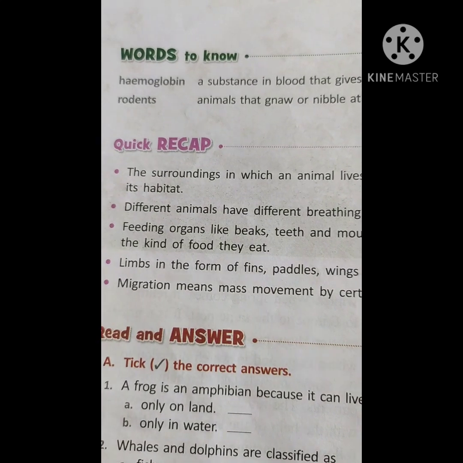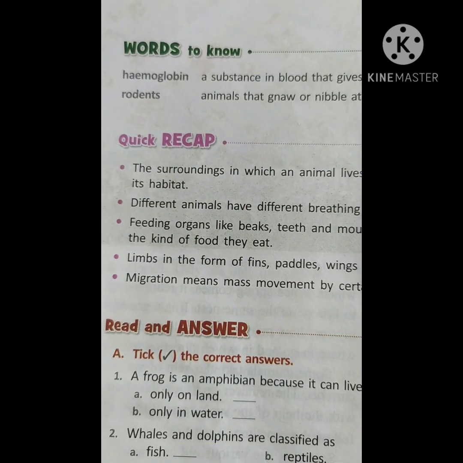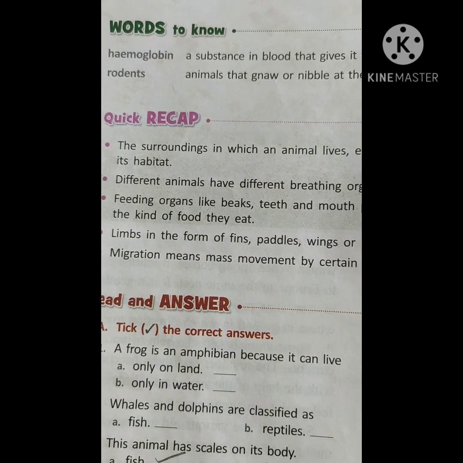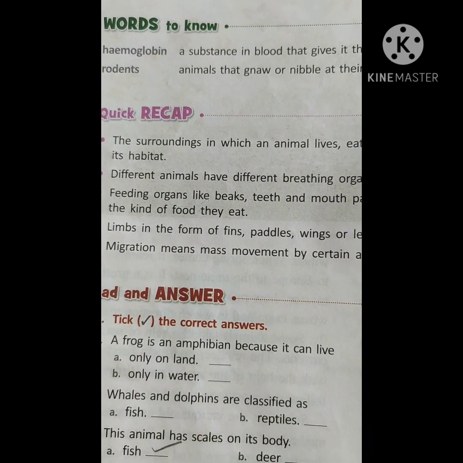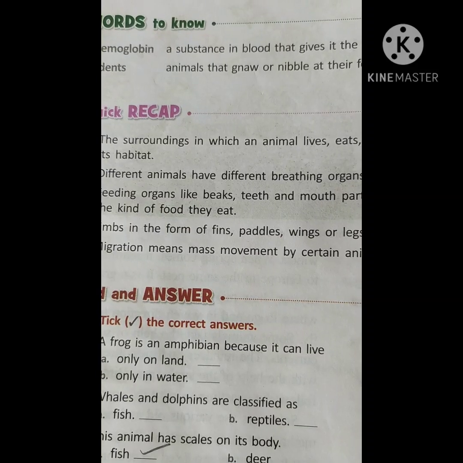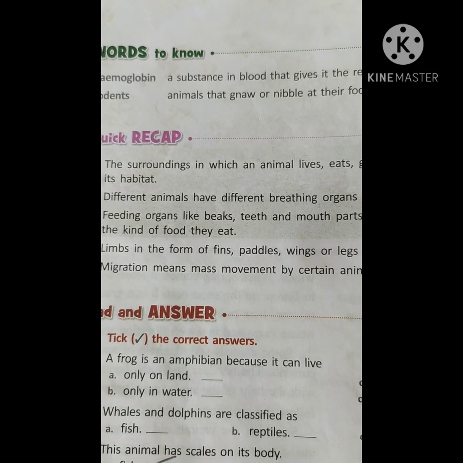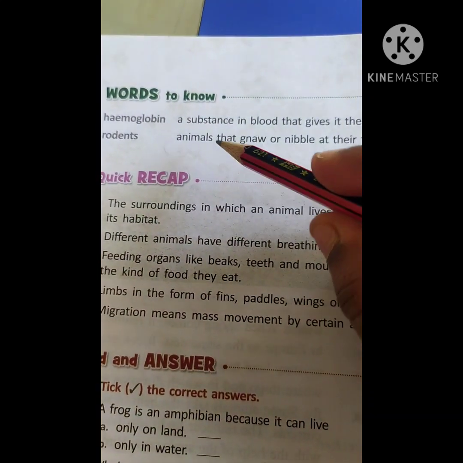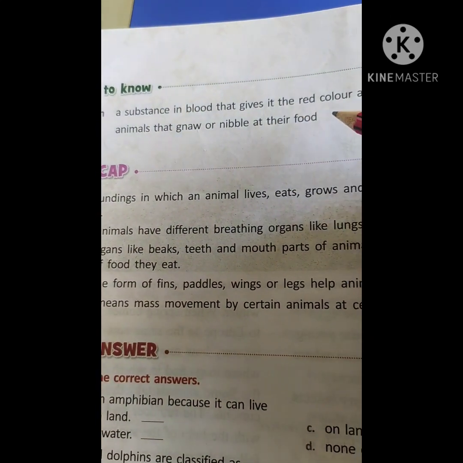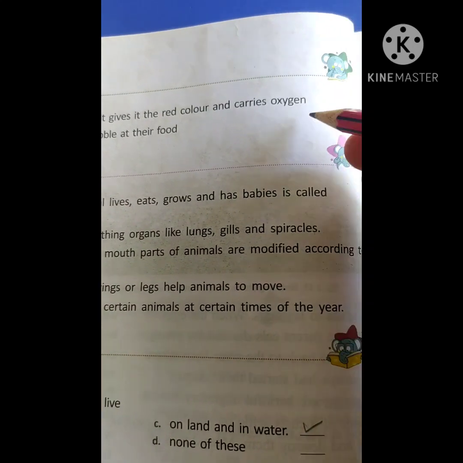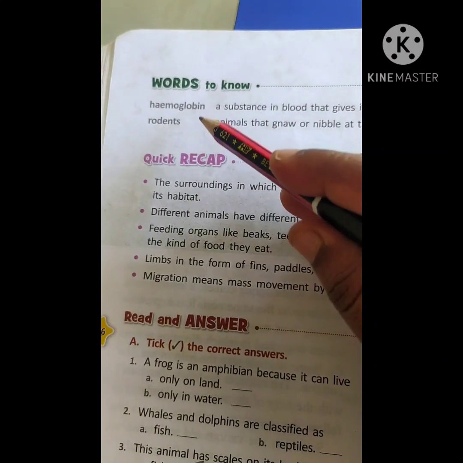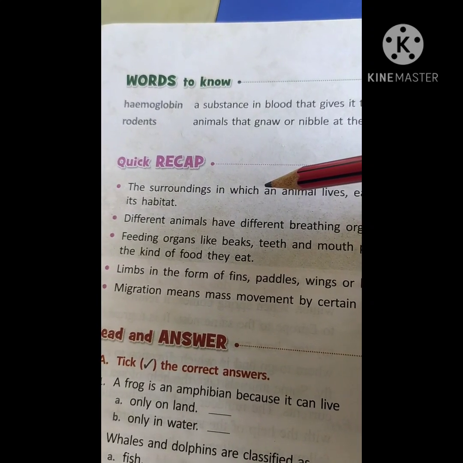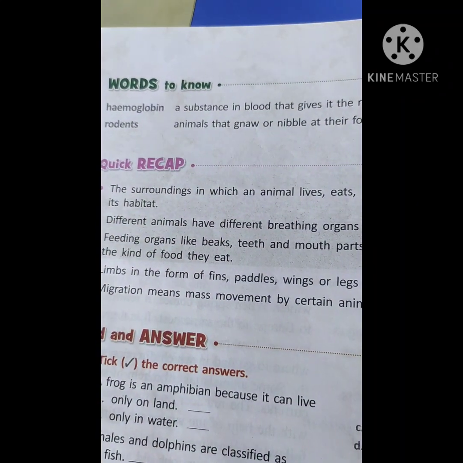This is class 5 science. We have completed the chapter. Now this is the textual reading as well as the textual exercises. Okay, so let us start. Words to know. Hemoglobin, a substance in blood that gives it the red color and carries oxygen. This hemoglobin is present in our blood and it is a red color substance which carries the oxygen.